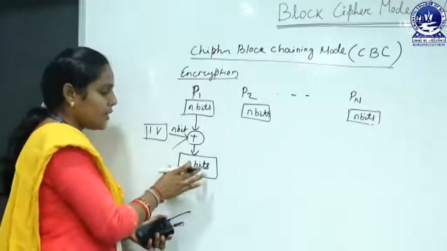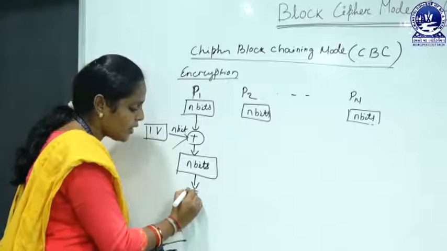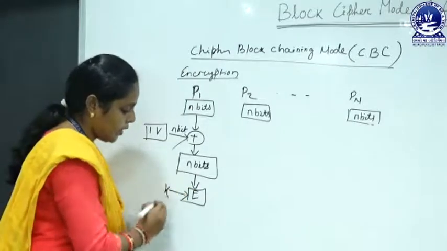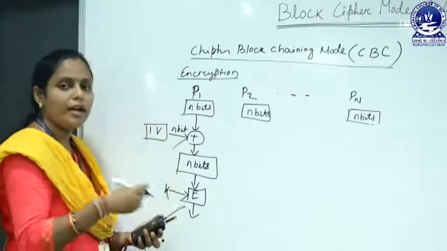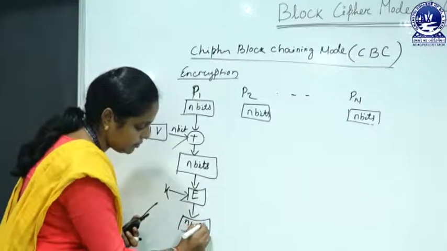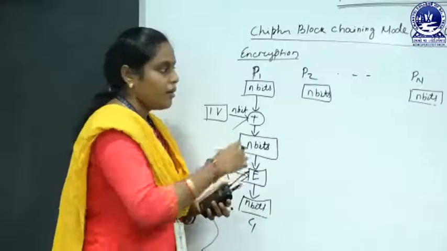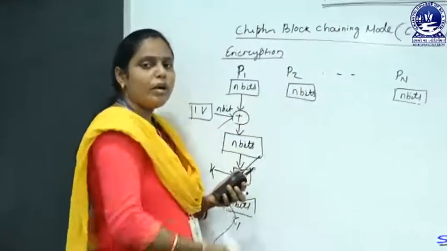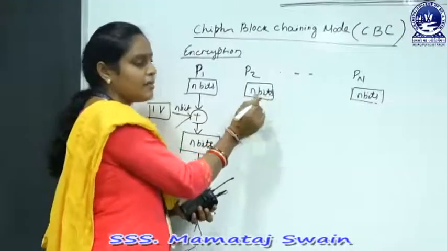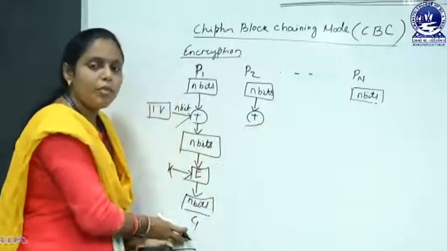After the exclusive OR operation, whatever the output, that is the n bits output. Now this n bit output is encrypted by using any one of the encryption algorithm and the key, then it gives us the n bit ciphertext, that is C1. Now for the second block of our plain text, that is P2, here the n bits is exclusive ORed with the ciphertext of our first block.